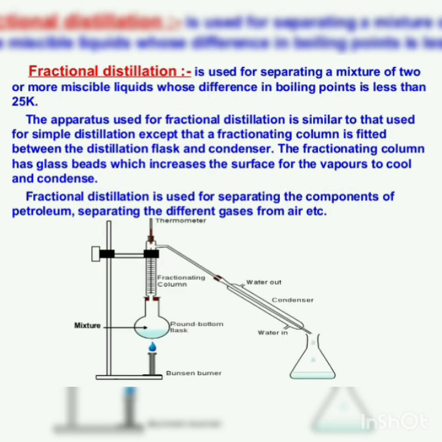Next separation method is fractional distillation. Fractional distillation is used for separating a mixture of two or more miscible liquids whose difference in boiling point is less than 25 degrees Celsius. As for example, the boiling point of ethyl alcohol is 78 degrees Celsius while that of water is 100 degrees Celsius. Therefore, we can separate the constituents by using fractional distillation.